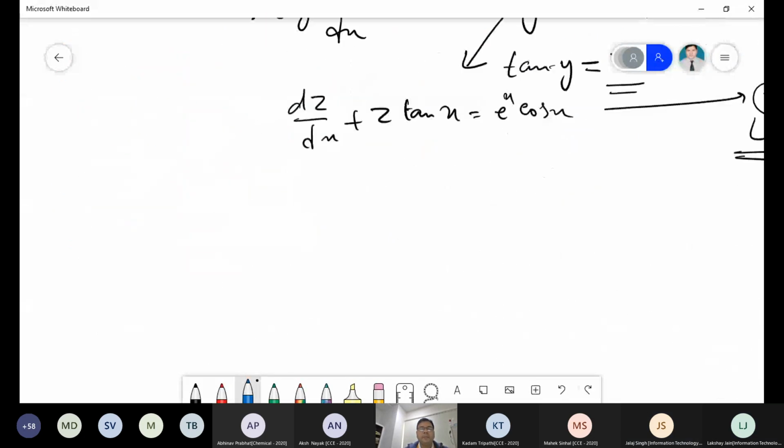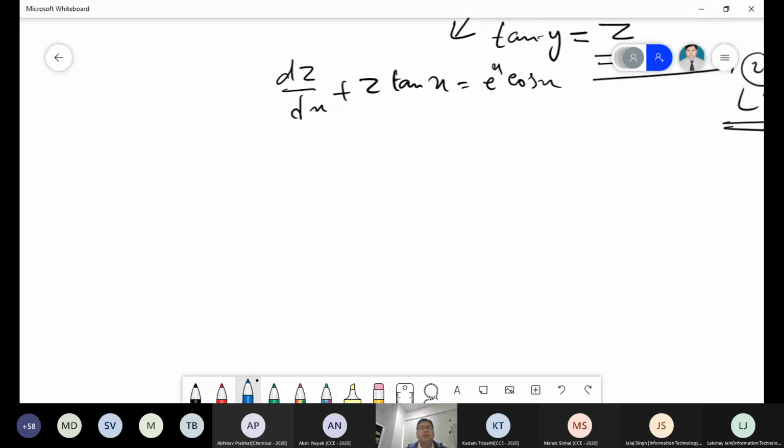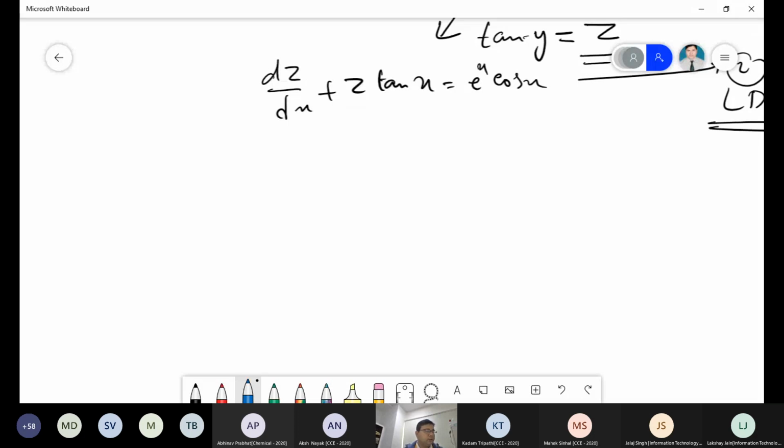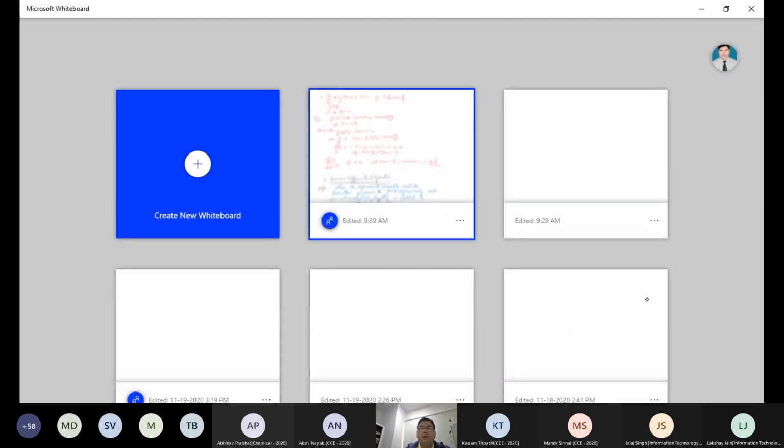So these are the good questions, and this is all about your non-linear differential equation. Now come to the exact form of differential equation. I am giving you some idea about that because you will not find something that is in the book. That's why my notes is different from everybody, right?